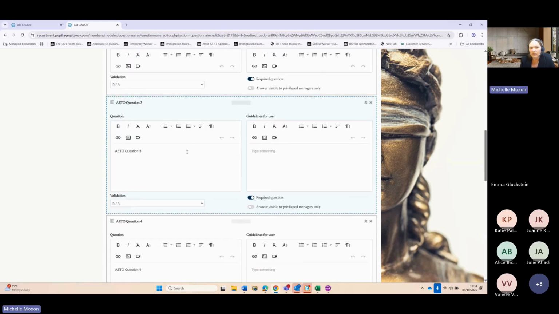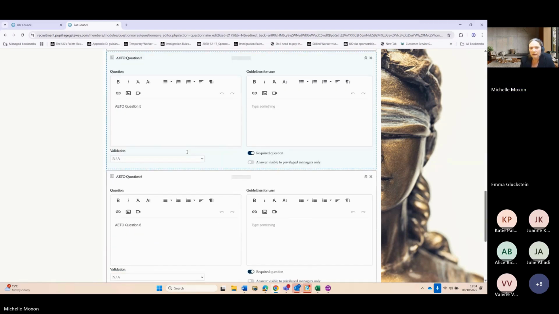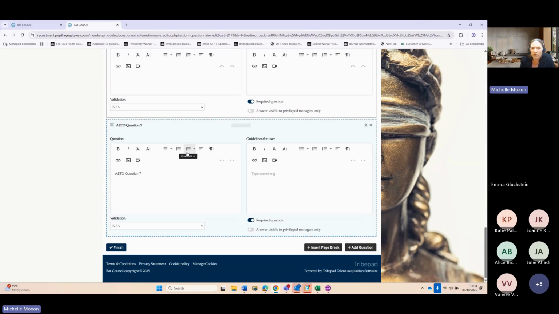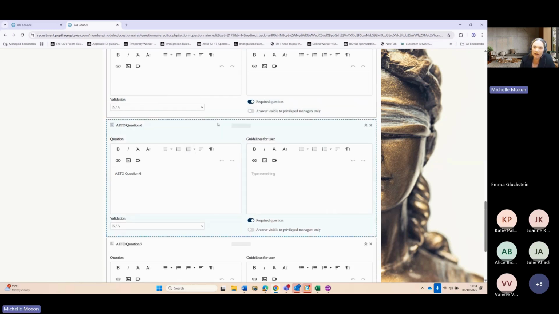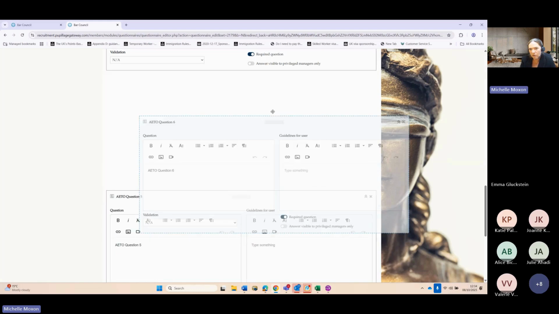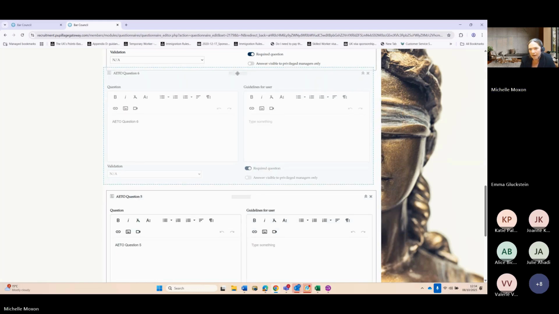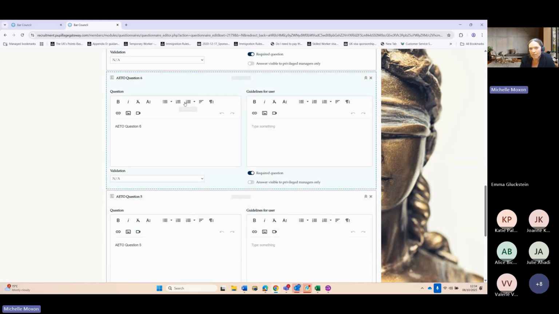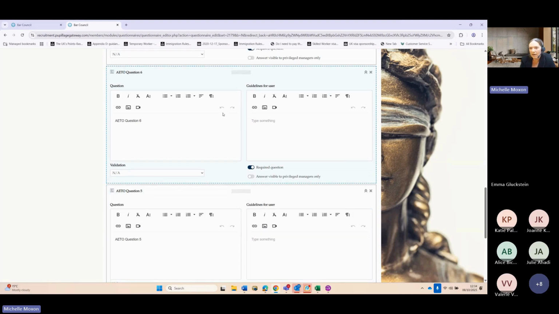Once you've typed in all 7 questions, if you think actually question 6 should come before question 5, you can scroll back up, hover over these boxes here, and you'll get this 4-pointed arrow, and you can just drag it above the question where you want it to be in the actual order.